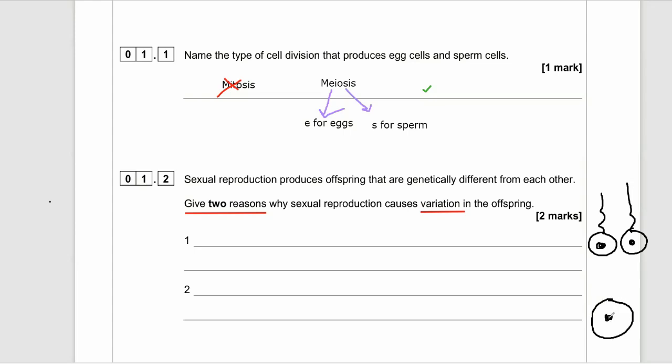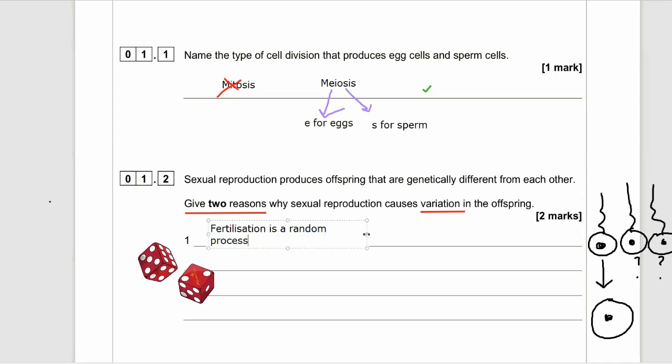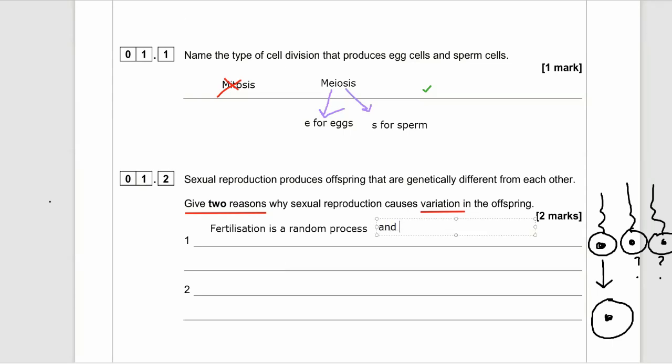have an egg, and a woman has about 2 million eggs. So who knows which one she's going to release? That's random. And in about a teaspoon of sperm, there's 200 million. So we have no idea which sperm is going to join with which egg. We can say that the process of fertilization is random. We don't know which sperm is going to join with which egg. And of course, we should remember that each of the sperm are different than the other ones. And each of the 2 million eggs in a woman's ovaries are different. So that point's going to score us 1 mark.